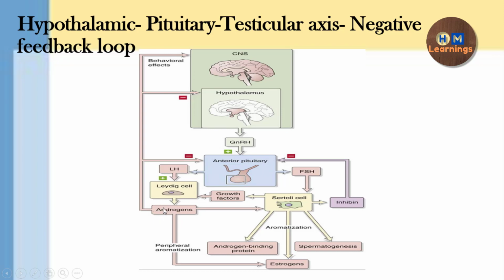The androgen, or the testosterone, has a negative feedback response on the pituitary gland as well as on the hypothalamus. So it inhibits the secretion of LH and FSH from the pituitary and GnRH from the hypothalamus. Here the Sertoli cell secretes inhibin. So inhibin is going to inhibit the release of FSH from the anterior pituitary. This is called a negative feedback loop, and this is the hypothalamic pituitary testicular axis, and this axis has a role in deciding what amount of the androgen or the testosterone will be released.